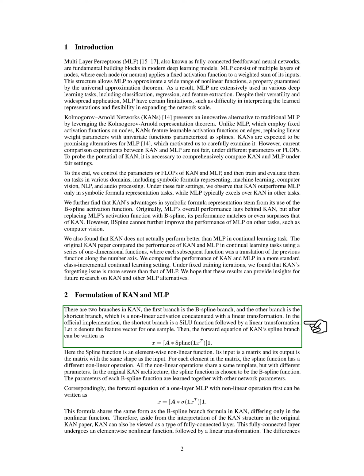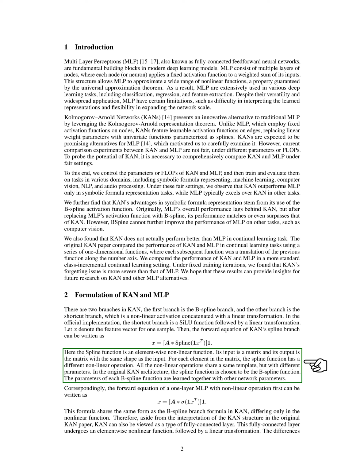Let's denote the feature vector for one sample as x. The forward equation for the spline branch of KAN can be expressed as a matrix operation involving the spline function applied to the input. This spline function operates element-wise, meaning each element in the input matrix undergoes a different nonlinear transformation, although they all follow the same template with varying parameters.